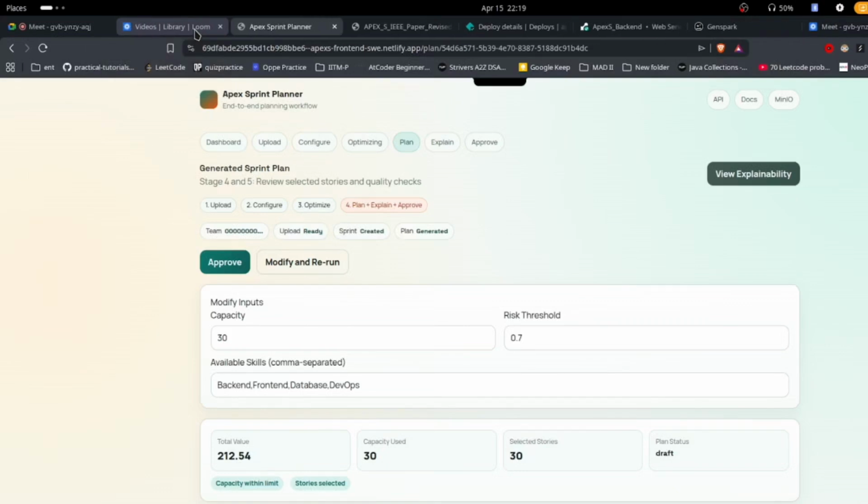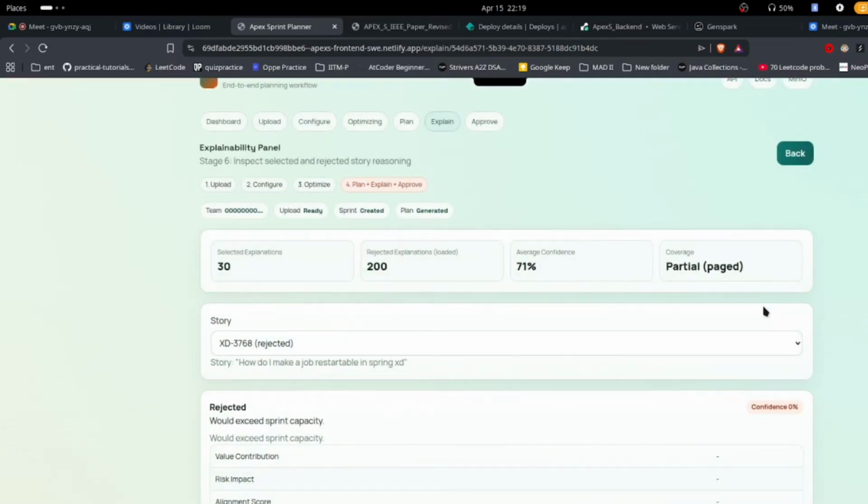So, hi. One of the main novelties of our project is this view explainability. For every selected story, the system provides a reasonable explanation and a confidence value. For a rejected story, it shows why the story was rejected, such as risk threshold, missing skill, and unmet dependency